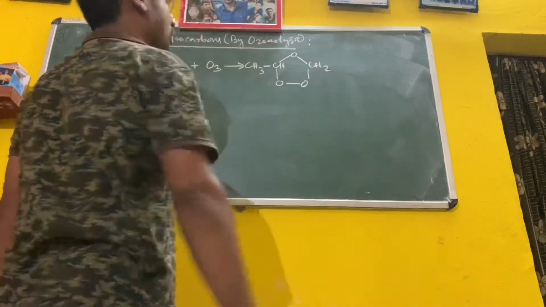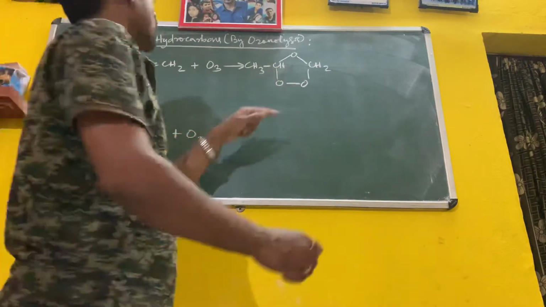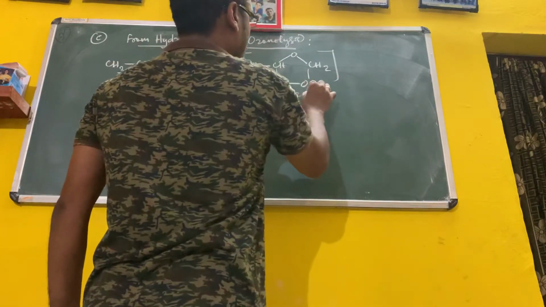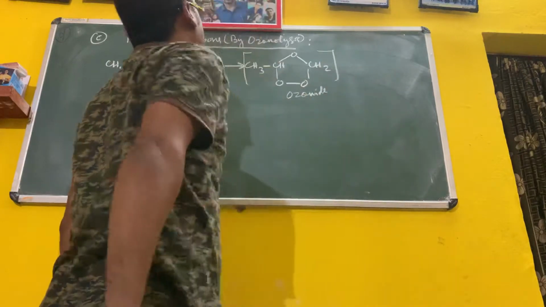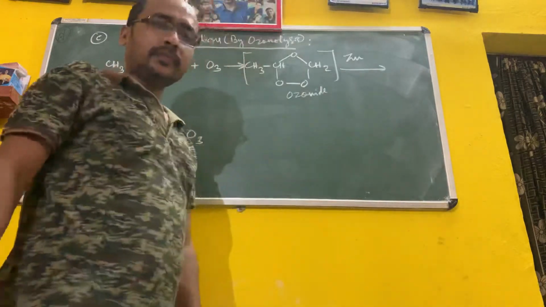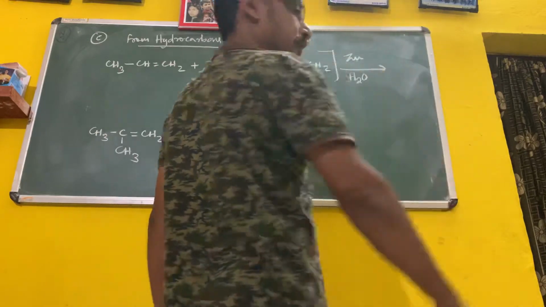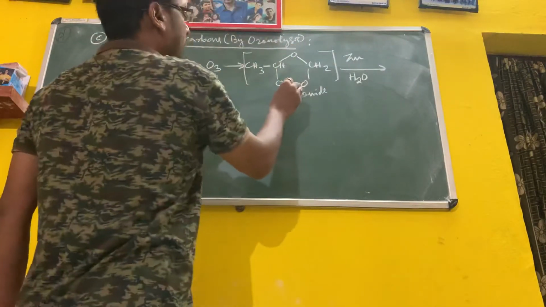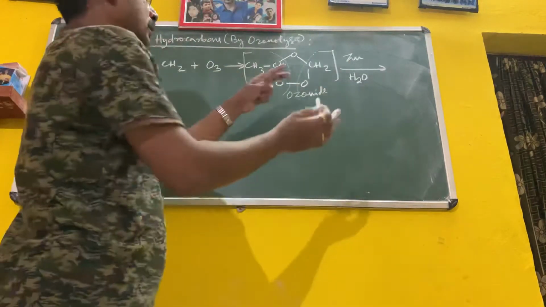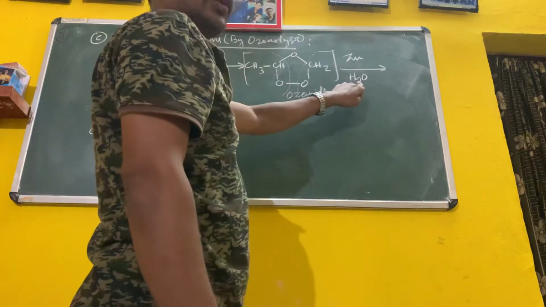You see how it is formed. At the position of the double bond, this type of structure will be formed. Then this is your ozonide. Then if you treat this with zinc dust and water, it breaks like this, this part and this part, and nascent oxygen, atomic oxygen, will add to water to form hydrogen peroxide.